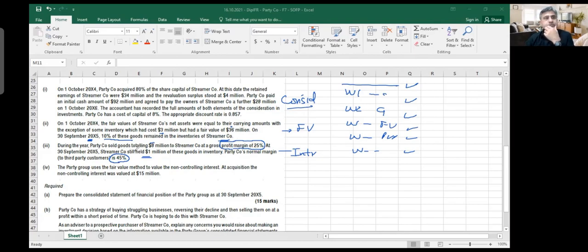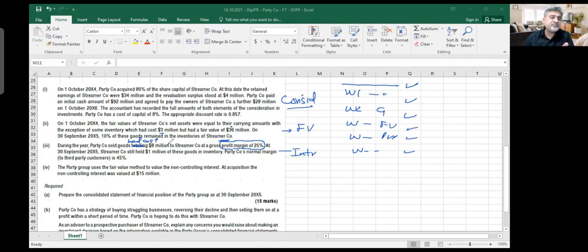By the way, you always need to be attentive with the wordings, because sometimes they change the wordings, and students think that, oh, this is margin, this is 8 million. You know what they otherwise could have done? And sometimes they do. They will add one sentence here. They would say, during the year, party company sold goods which had cost to party company 8 million. So when they tell you that 8 million, now it is cost.